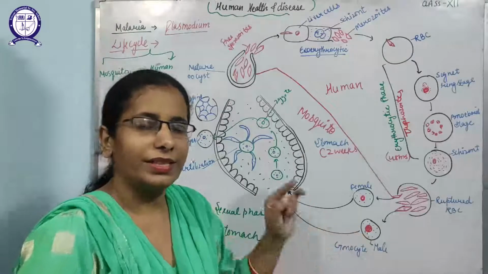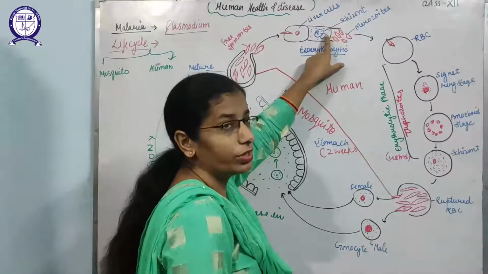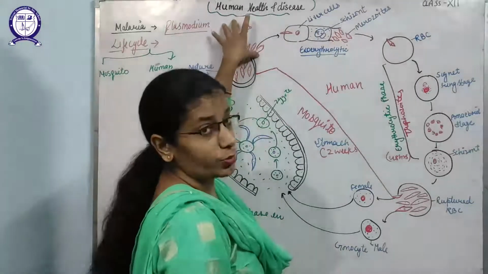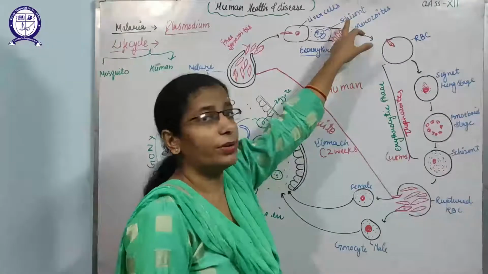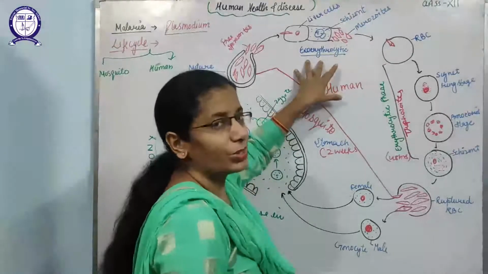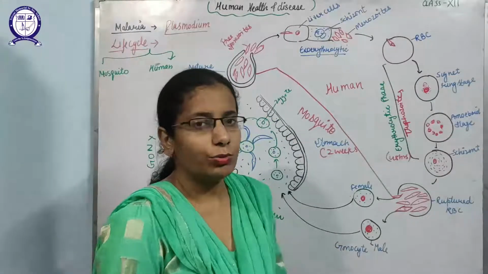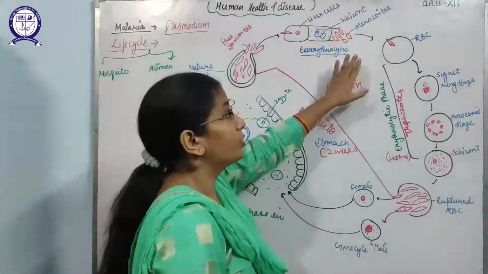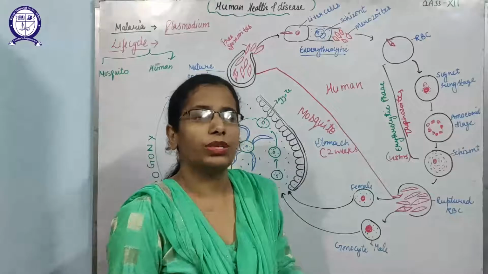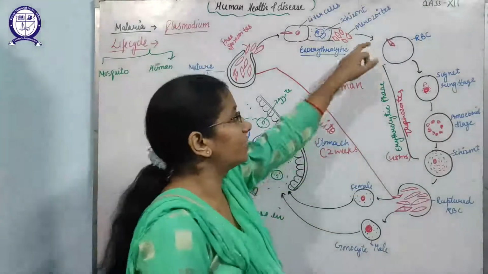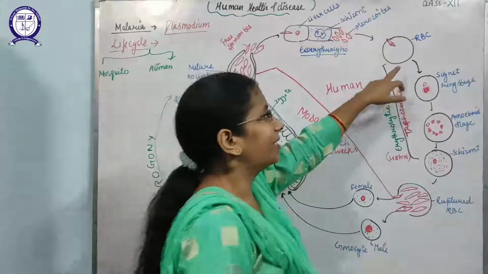So from the mosquito, these sporozoites enter into the blood, then through the blood they go to the liver and enter into the liver cells. They will multiply. At that time they are known as schizonts. I have mentioned the releasing form from the mosquito is sporozoites, but when they multiply inside the liver cells, they are known as schizonts, and the phase is exoerythrocytic. After the multiplication, the liver cell will also burst and release the merozoites. That means the infective form of the plasmodium that is released from the liver cells is known as the merozoites.